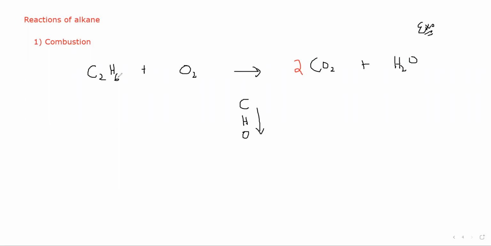After balancing carbon, we balance hydrogen. There are 6 hydrogen on the left hand side, so we should have 6 hydrogen on the right hand side as well. Which number should I put here to make it 6 hydrogens? 3, because 3 multiplied by 2 makes 6. So hydrogen is also balanced. But what about oxygen? On the left hand side, I have 2 oxygen atoms.